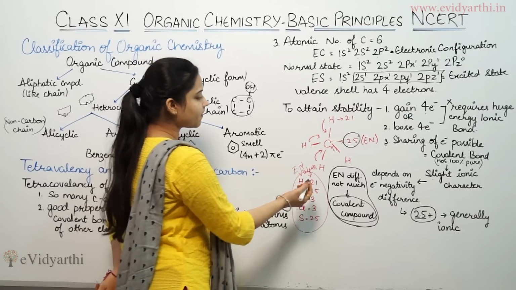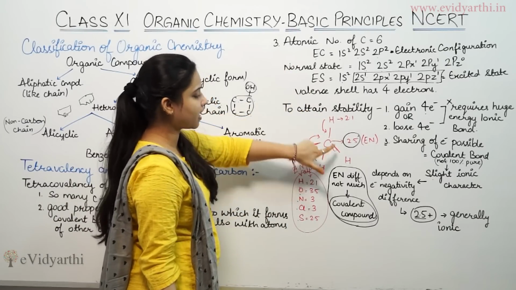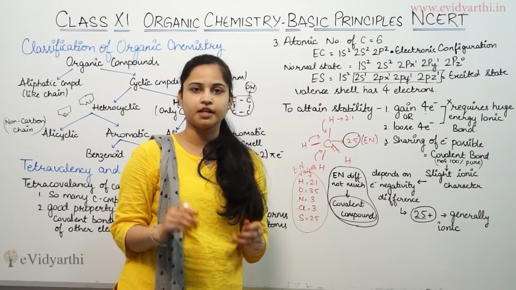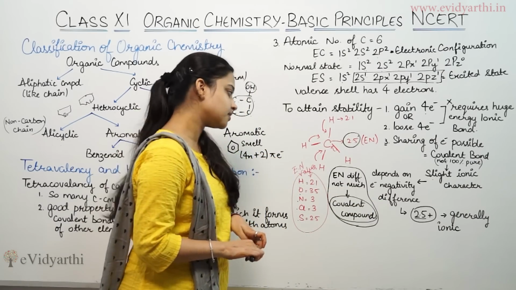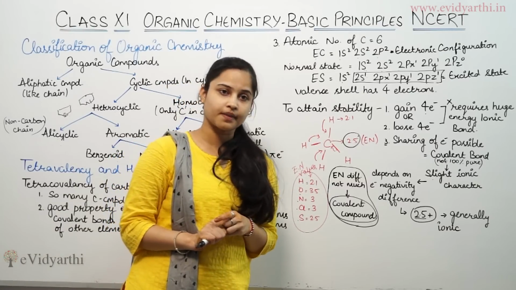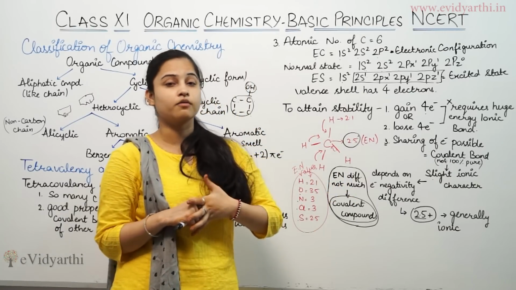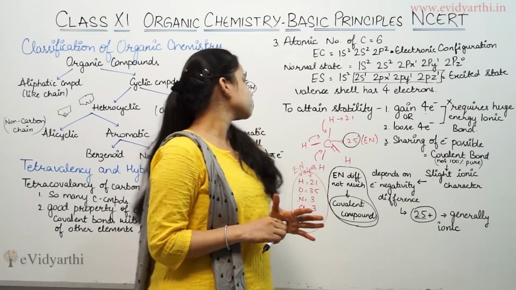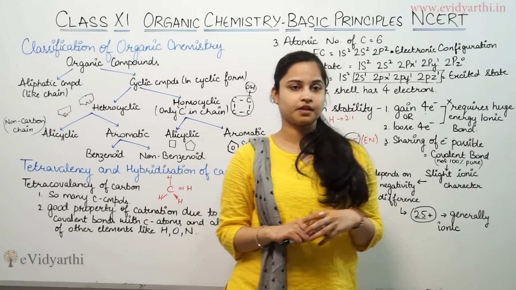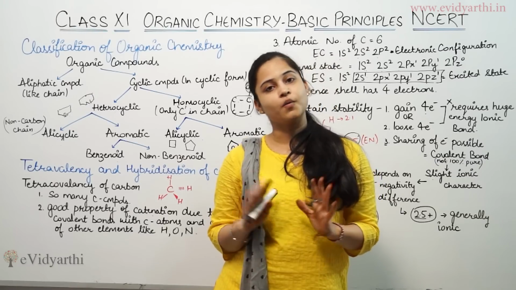If I take the difference of electronegativity between hydrogen and carbon, it comes out to be 0.4, which is a very low value, which means that methane possesses a covalent bond. That means the electronegativity difference is not much, so a covalent compound is being formed. So this is all about the tetracovalency or tetravalency of carbon compounds. So this is all for today's session. Bye bye.